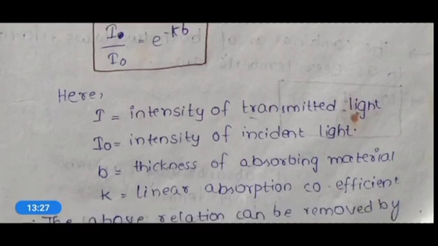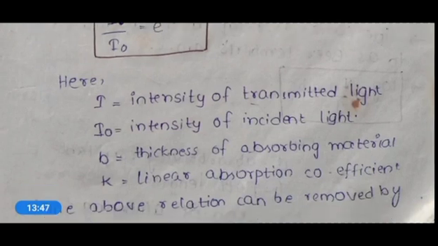Why linear? This light is incident in a single direction, in a linear form, so we take it as the linear absorption coefficient, denoted by k.